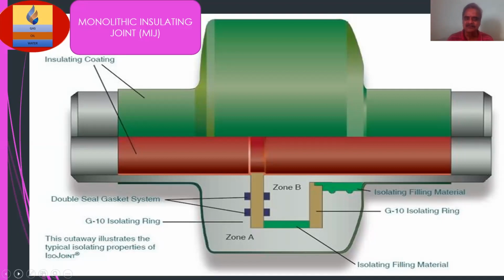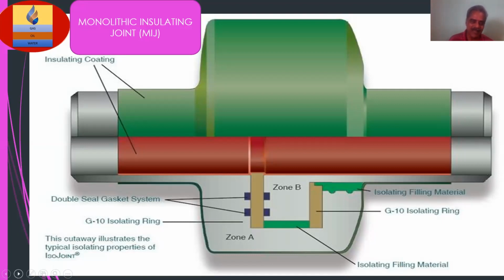See, this is called MIJ, monolithic isolation joint. The purpose of this monolithic isolation joint is to provide electrical isolation between segments of line pipe.